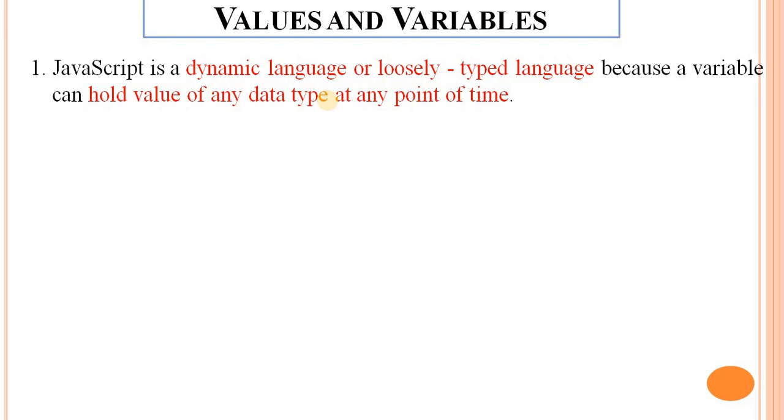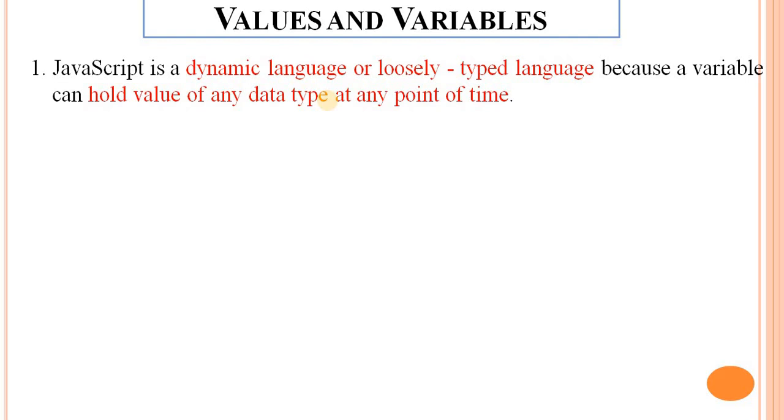A dynamic language is an interpreter based programming language. There is no specific requirement to specify the type of variable before using it in the code. JavaScript and Python are dynamic or loosely typed languages.